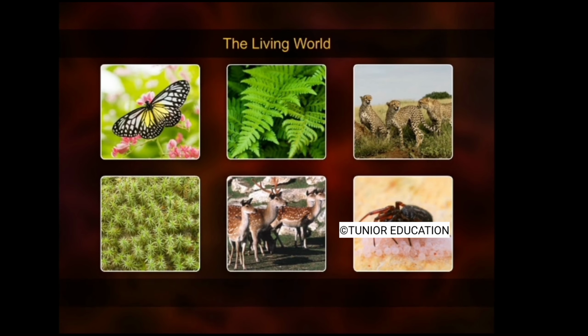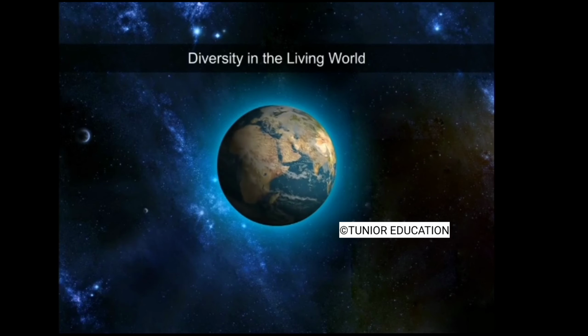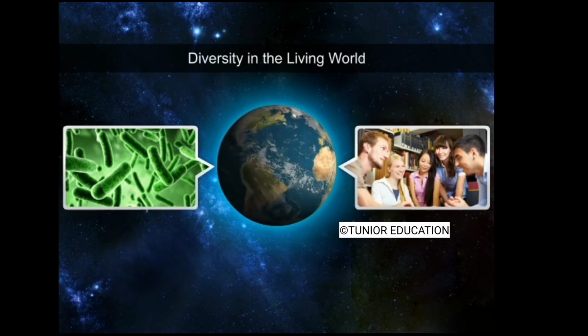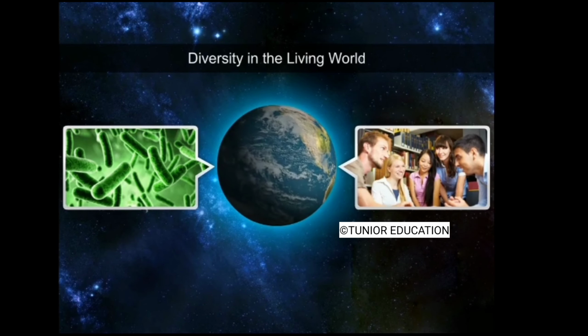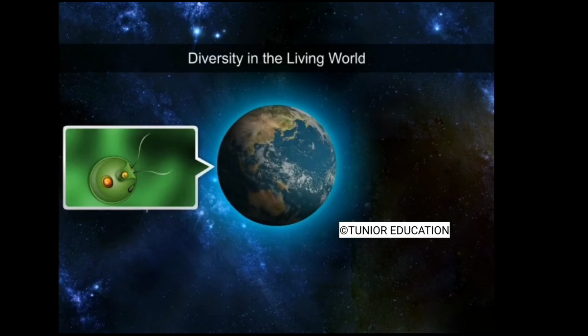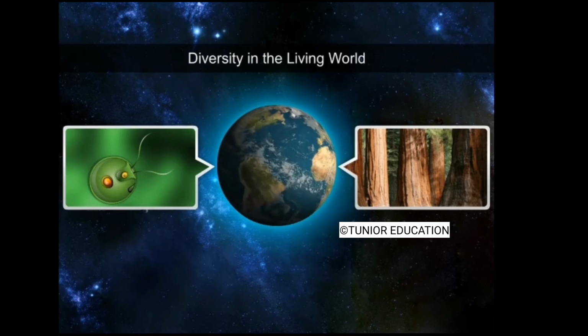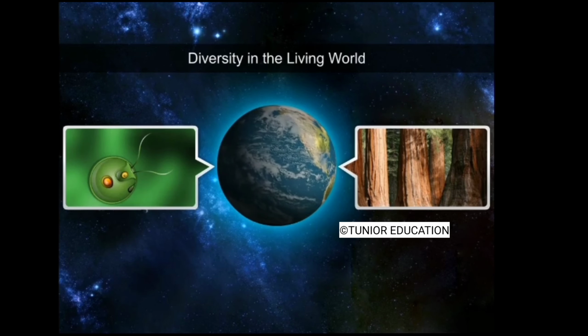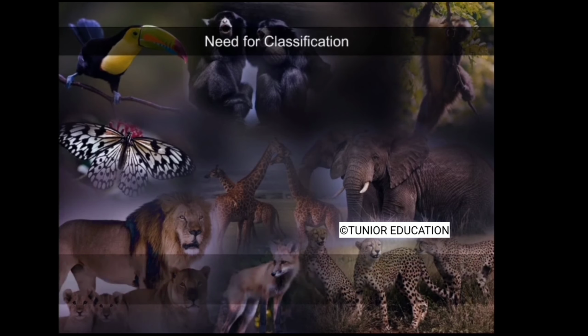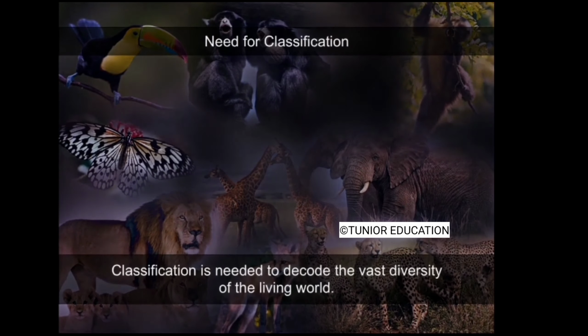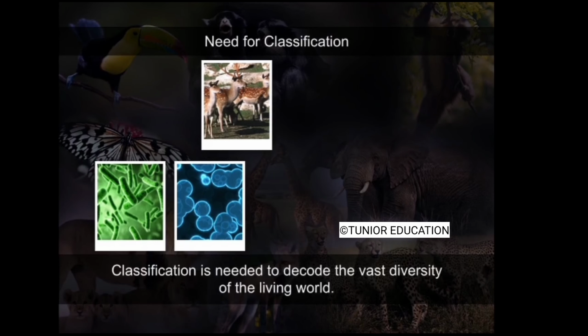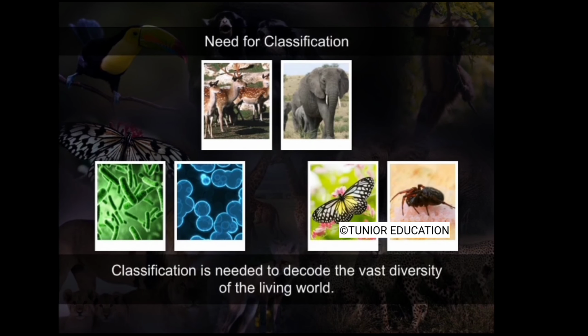The vast diversity of the living world is far beyond our imagination. Life ranges from unicellular bacteria to multicellular animals, including humans. From unicellular plants such as algae to giant redwood trees that are more than 300 meters in height. In order to study the vast diversity of the living world, it is essential to classify and name each organism under various groups.